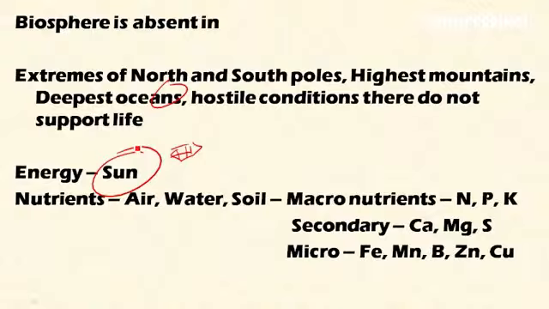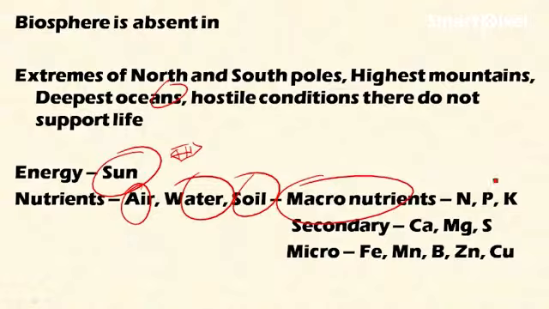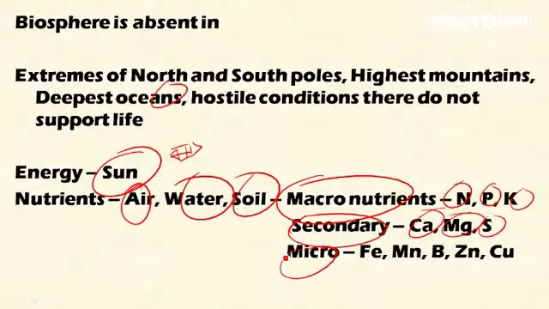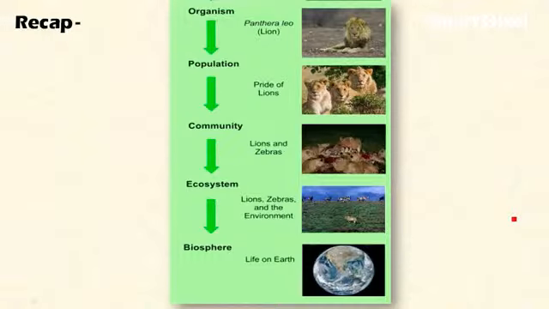Okay, so the biosphere also provides nutrients, including air, water, and soil, and soil supports plant life by providing macronutrients, including NPK, secondary nutrients like calcium, magnesium, sulfur, and micronutrients like iron, manganese, boron, zinc, copper. These are all the essential elements that are required for plant growth. These are supplied by the soil.